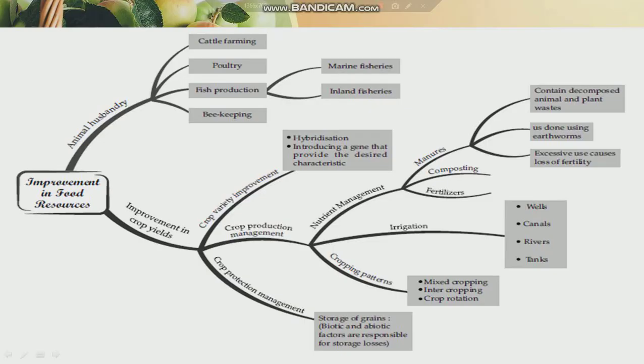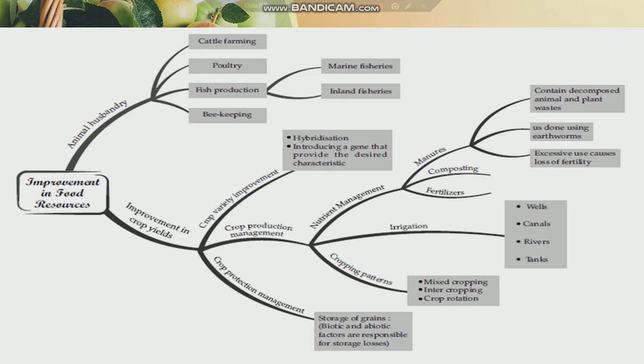So in this chapter we will be discussing in detail two important components. One is improvement in crop yield and the second is animal husbandry. Under improvement in crop yields, we will be covering three important topics on how production can be increased. First is how to increase the variety of crops, that is crop variety improvement, and it can be done by crossbreeding, hybridization or by producing genetically modified crops.